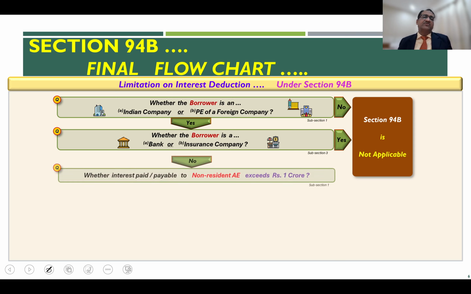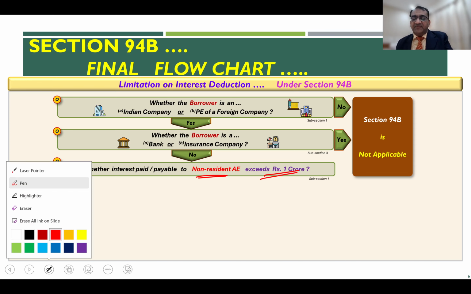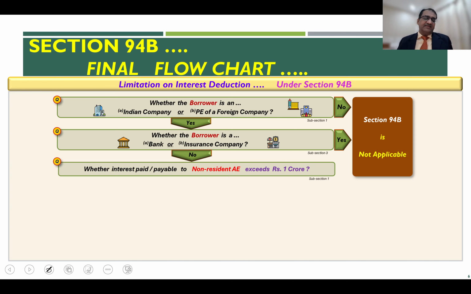But if the answer to this question is no, it is not a bank or an insurance company, then you ask this third question. Whether the interest paid or payable to the non-resident AE exceeds the de minimis threshold of 1 crore or more. If it does, then the section applies. If it is not, Section 94B doesn't apply. So if the actual interest does not exceed the threshold of 1 crore, then again 94B doesn't apply.